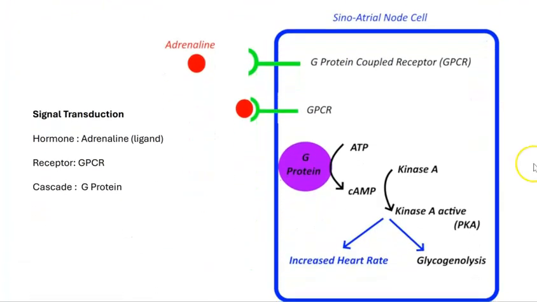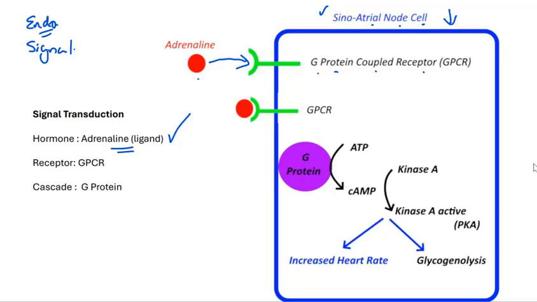So in our signal transduction, remember, we will have a signal produced by, in this case, an endocrine organ, and the signal takes the form of adrenaline. That's called the ligand. Adrenaline travels through the bloodstream, targeting these cells of the heart in the right atrium called the sinoatrial node cells. And the adrenaline will come into contact with a cell membrane receptor, a glycoprotein structure, called a G protein coupled receptor.